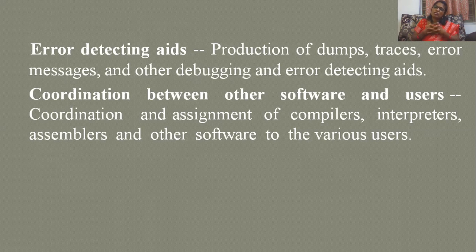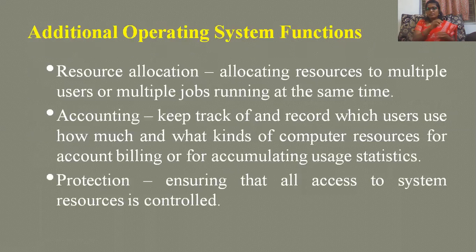Okay, so this is all the responsibilities of our operating system, and coordination between other softwares and users. So coordination and assignment of compilers, interpreters, assemblers, and other software to the various users. That means it means a coordination between softwares and users. So additional operating system functions: resource allocation, which is nothing but a device allocation. Okay, and accounting, job accounting, and protection, which is nothing but our security.